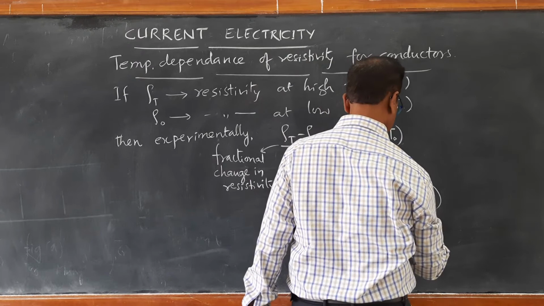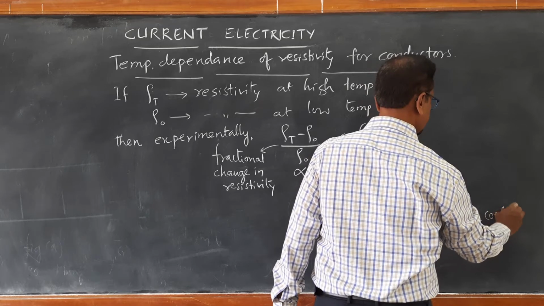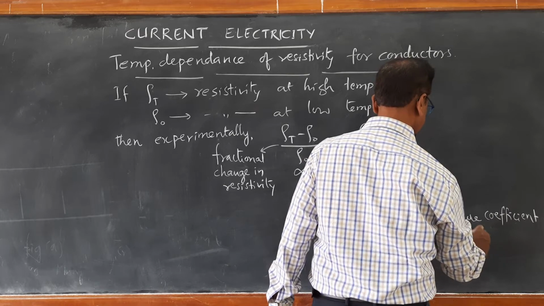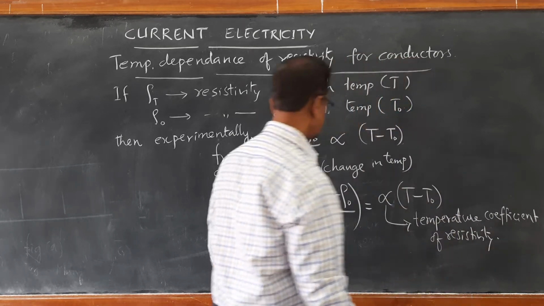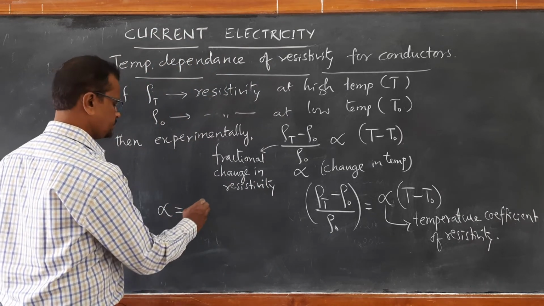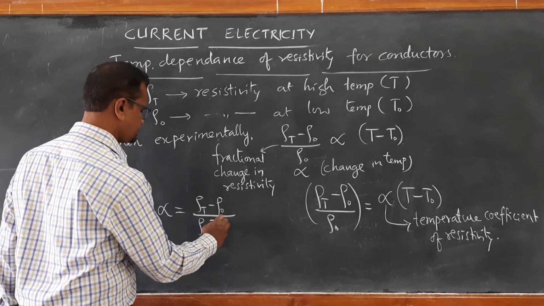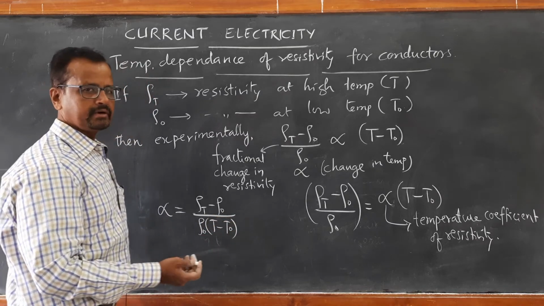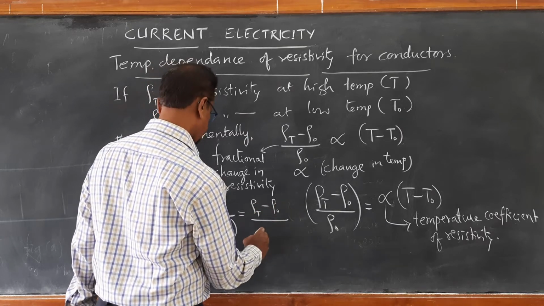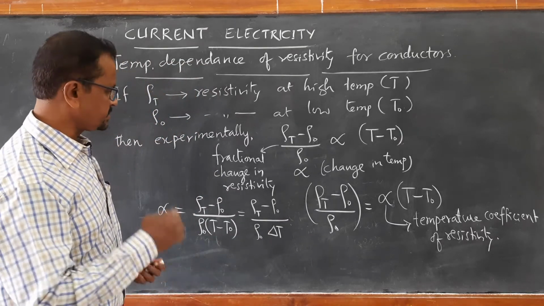Alpha is called the temperature coefficient of resistivity. It is defined as alpha equal to rho T minus rho 0 divided by rho 0 into bracket T minus T naught, where T minus T naught is nothing but delta T. That is, rho T minus rho 0 divided by rho naught into delta T. That is how we define temperature coefficient of resistivity.